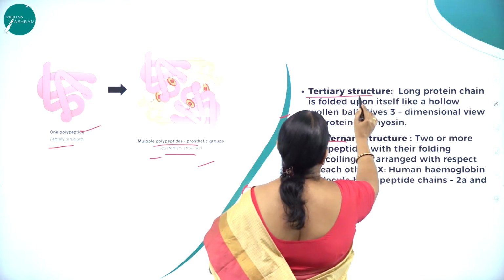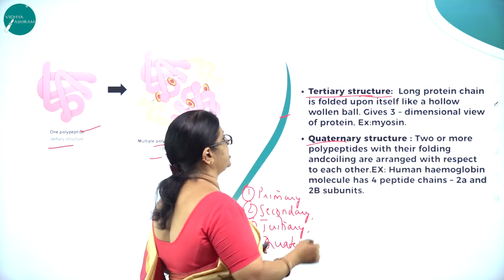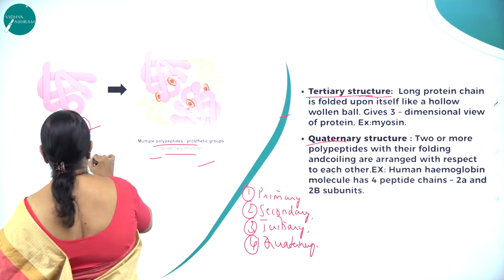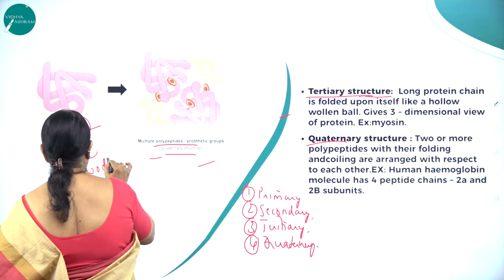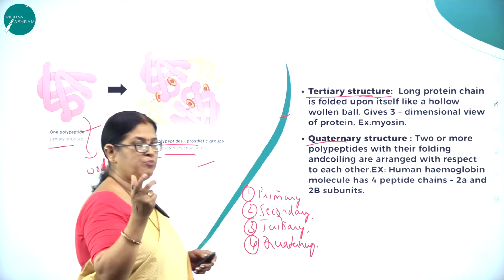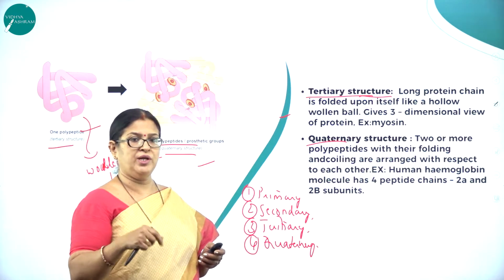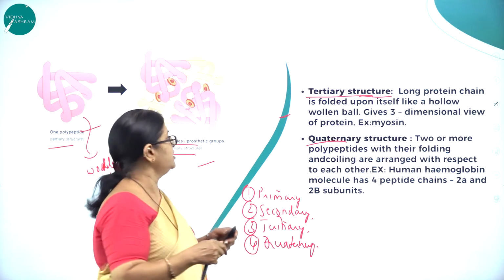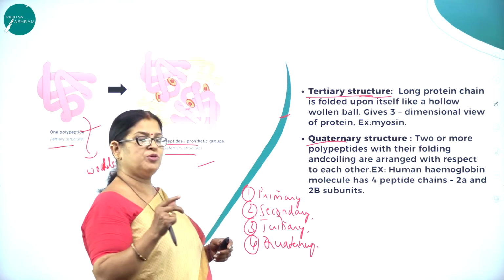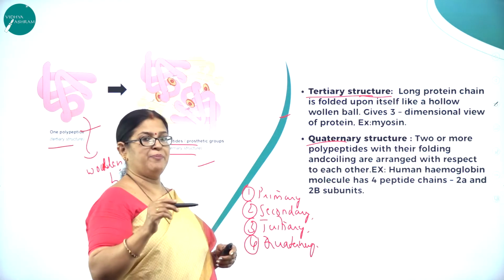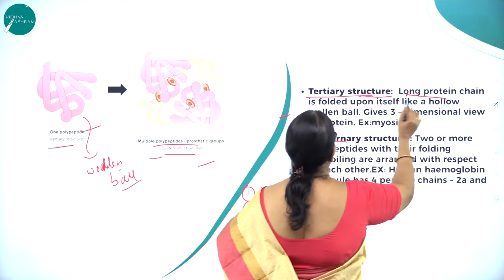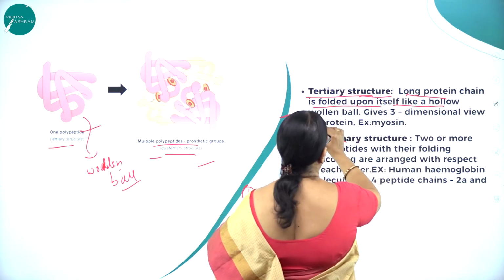So what is this tertiary structure? A long protein chain is folded upon itself like a hollow woolen ball. Here you can see it is like a hollow woolen ball. If you take wool and start folding one above the other, then it becomes a ball-like structure. It looks almost similar to that. Hence, that type of structure of protein is called tertiary structure.